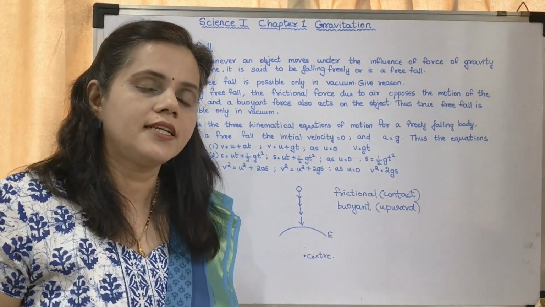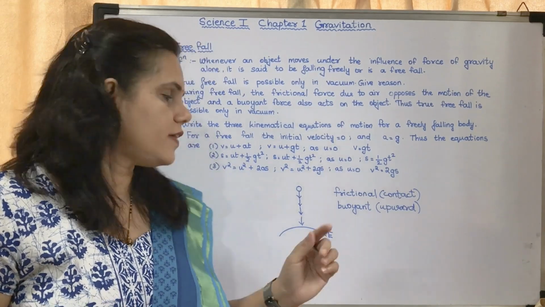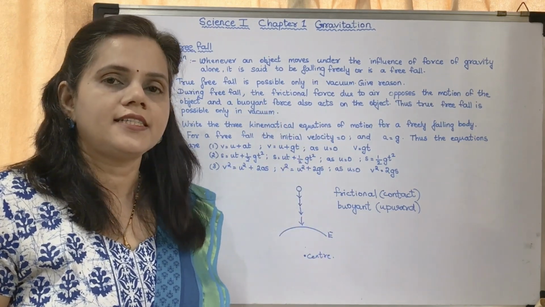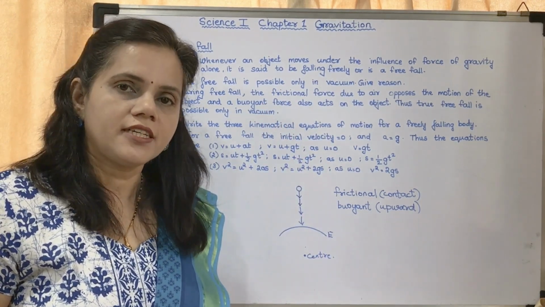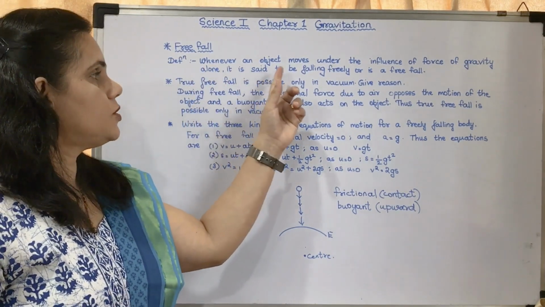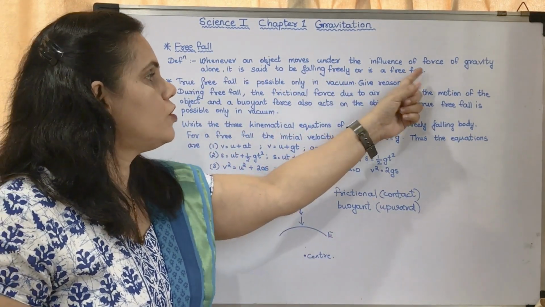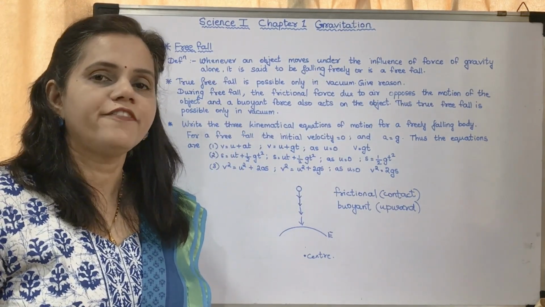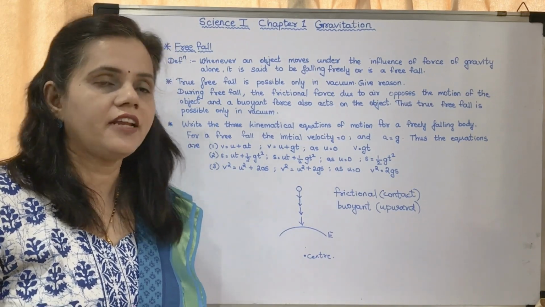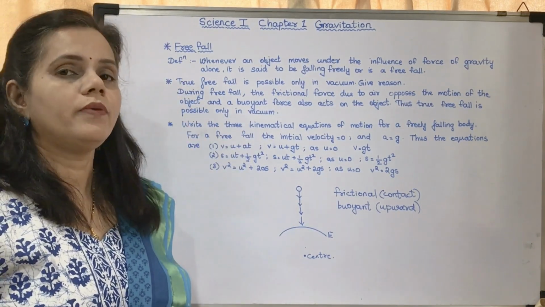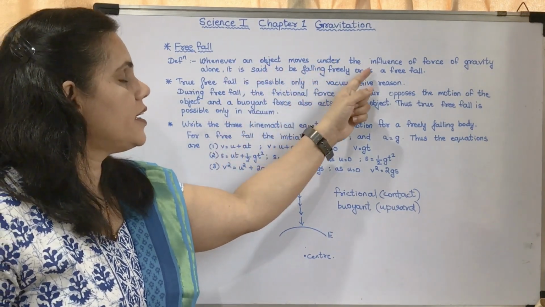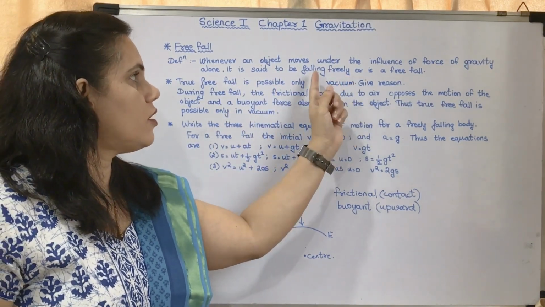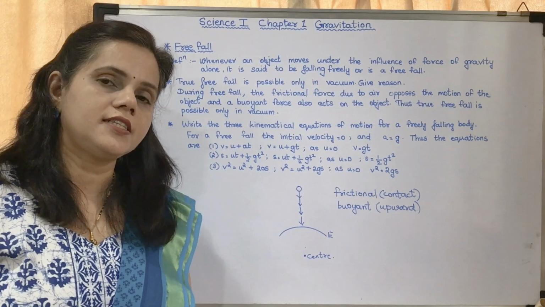Now when we are not considering frictional force and buoyant force and we are considering the gravitational force alone, then that fall is said to be free fall. What is the definition of free fall? Whenever an object moves under the influence of force of gravity alone, it is said to be falling freely or is a free fall. That is the definition of a freely falling body.